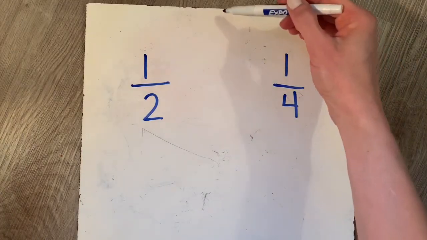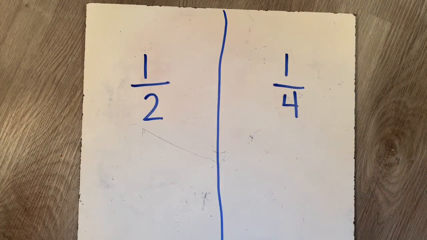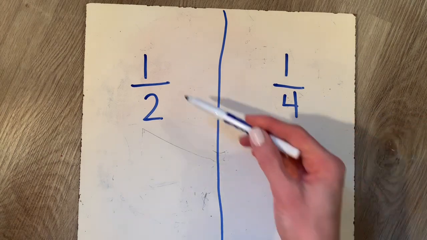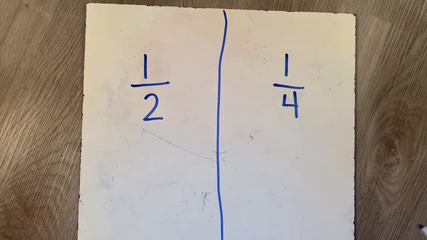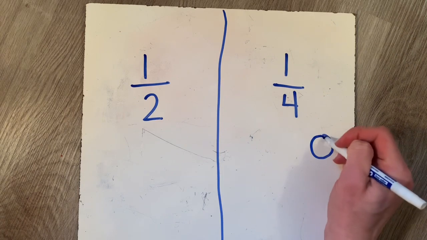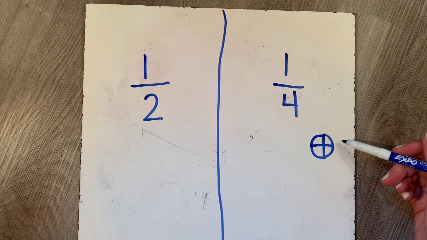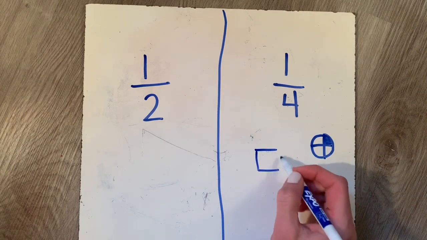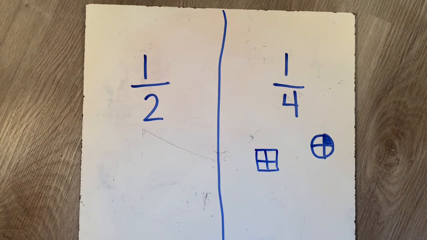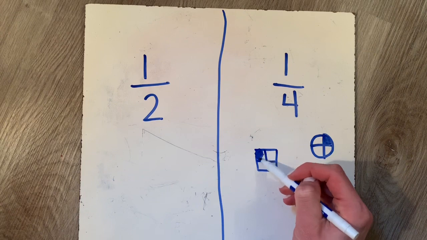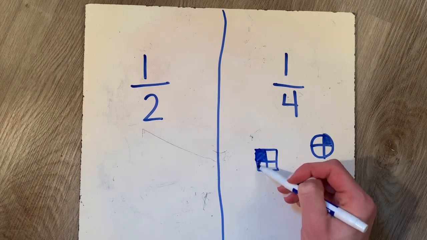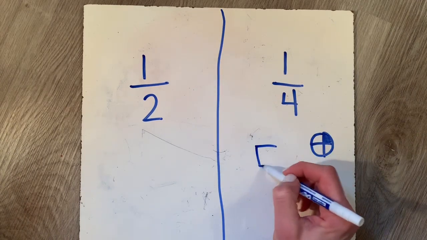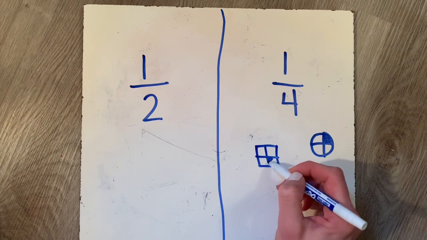I'd like you to make a chart today like we often do. I want you to write 1/2 on one side and 1/4 on the other, and to use the numbers, use the notations. And today I want you to show me pictures of what 1/4 looks like. So this is not 1/4, this is just quarters. You need to color 1 in for it to be 1/4. Or if I draw a square, again, that's quarters. This is 1/4. If I color in 2, that's too many. That's not 1/4. I want one of the pieces of 4 colored in.